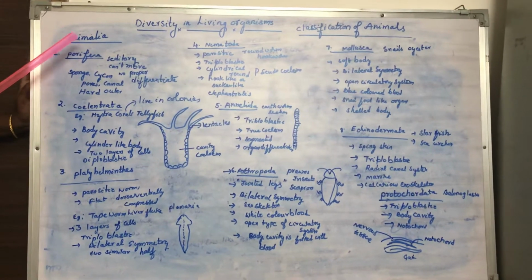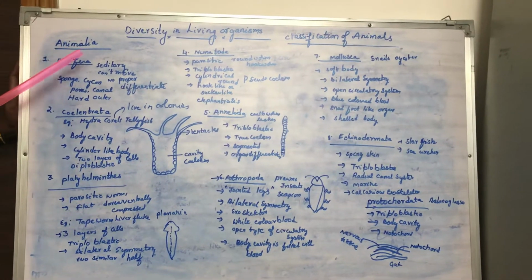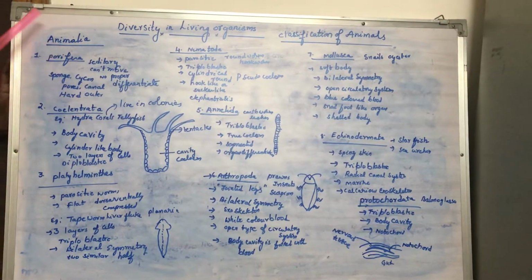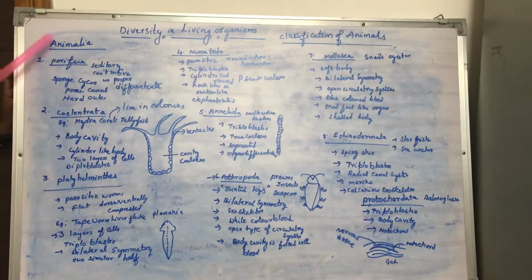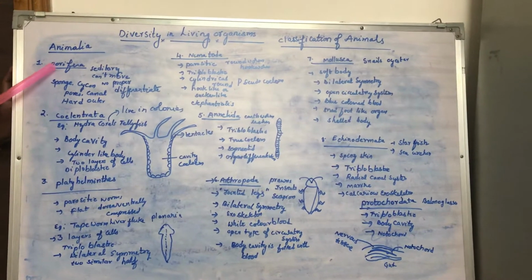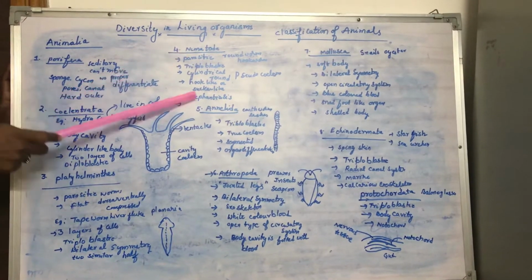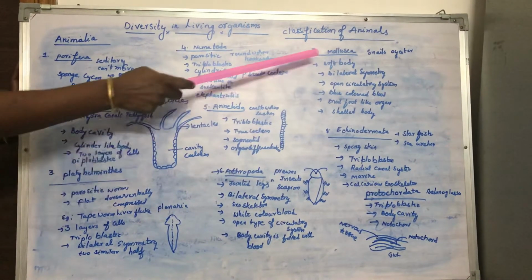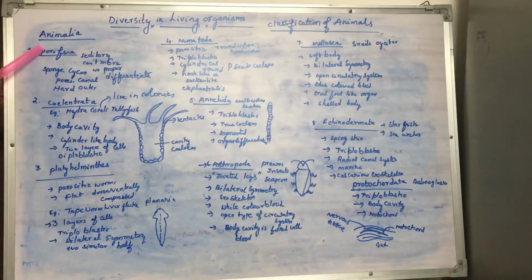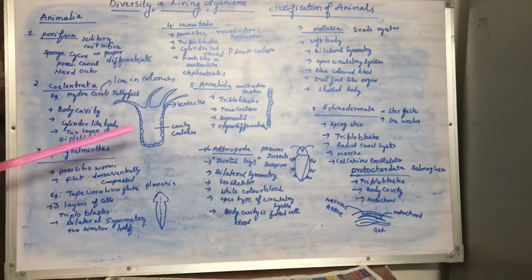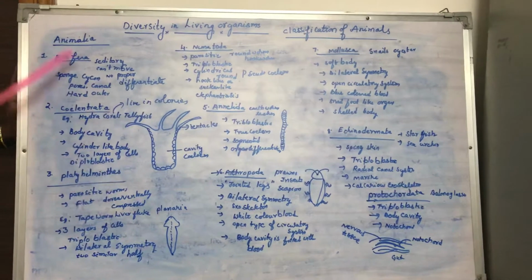All the animals are multicellular, eukaryotic and heterotrophic in nature. Based on their differentiation, Animalia is further divided into major groups. These are the various major groups: Porifera, Coelenterata, Platyhelminthes, Nematoda, Annelida, Arthropoda, Mollusca and Echinodermata. These are the major groups in Animalia based on the differentiation of their body structure, based on the organs present in them.